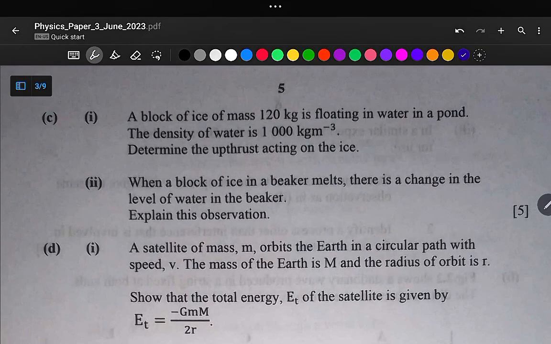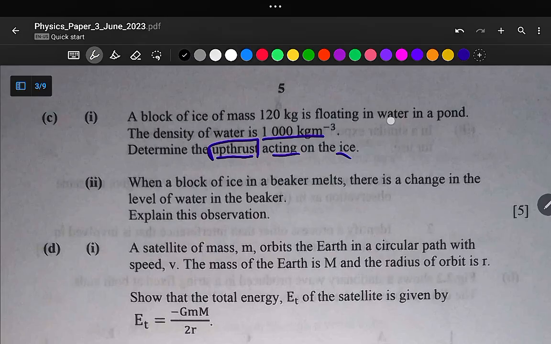The question says a block of mass 120 kg is floating in water in a pond, and the density of water is 1000 kg per cubic meter, and we are required to determine the upthrust acting on the ice. So the first thing we need to do is to define the term upthrust. Upthrust is equal to the weight of the fluid displaced, according to Archimedes' principle. But what gave rise to the upthrust?